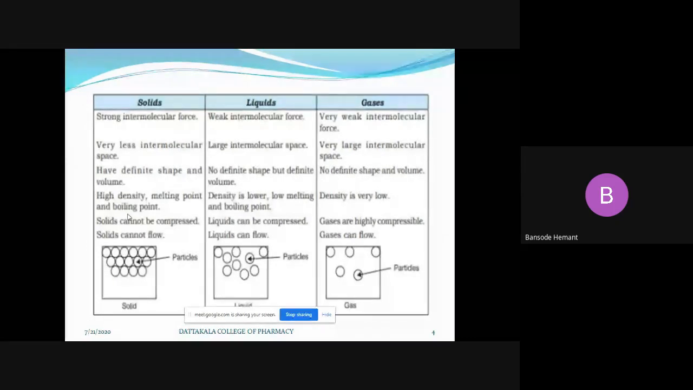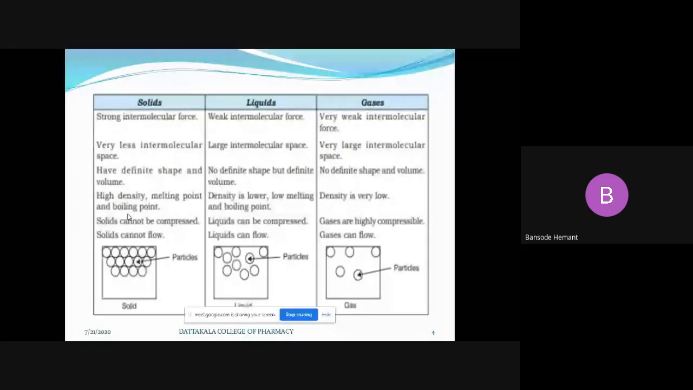Liquids can be compressed. We can pressurize liquids to some quantity. Gases are highly compressible. Take the LPG cylinder you are using: the gas present in it is in compressed form. If you release the pressure, at that pressure the LPG gas will be released from that container. What does that indicate?